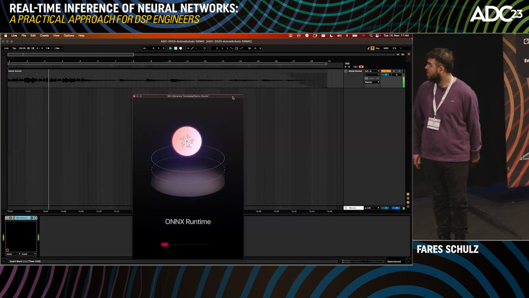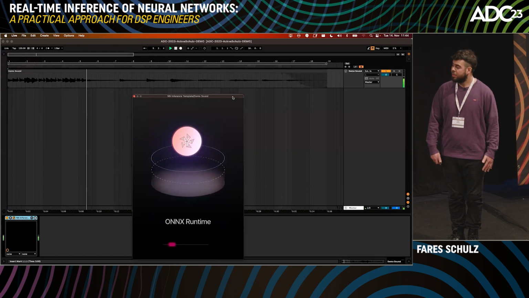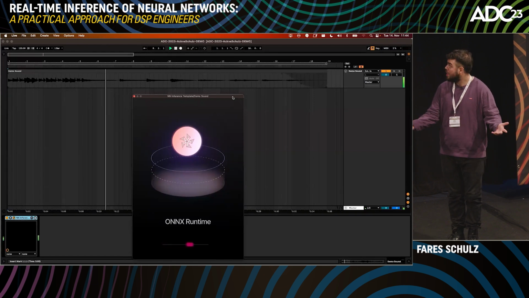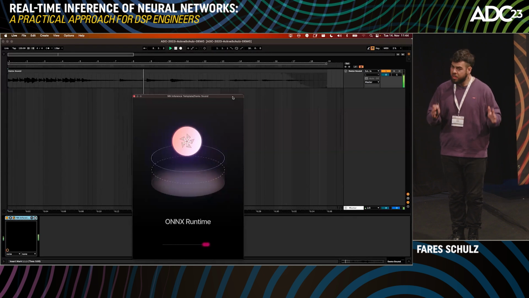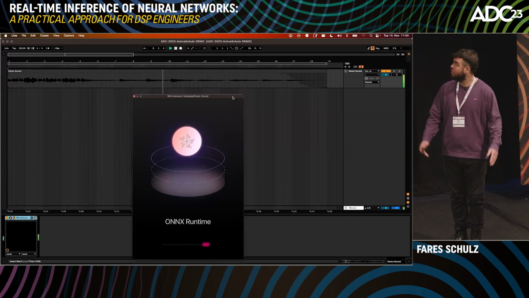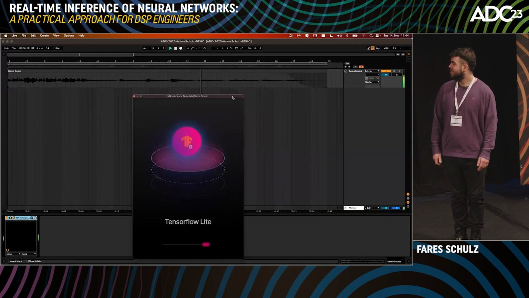The dry signal here. Adding the amp model. Running the inference with ONNX Runtime, LibTorch, and TensorFlow Lite.